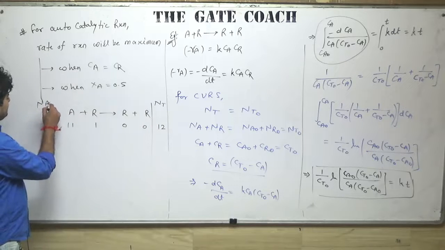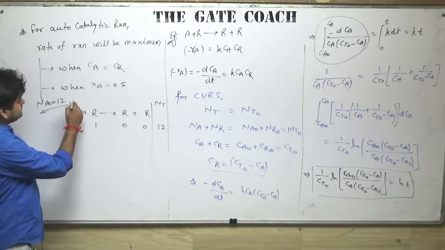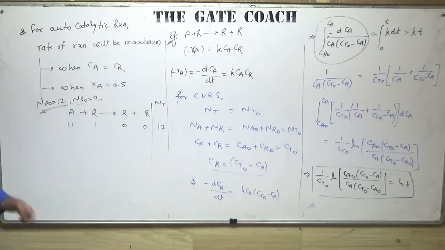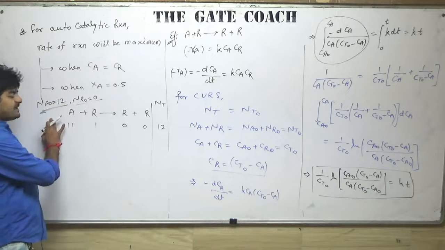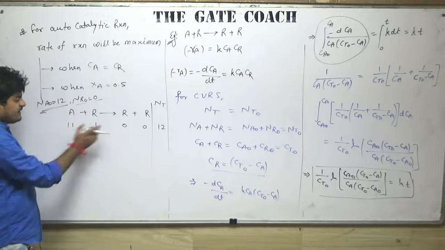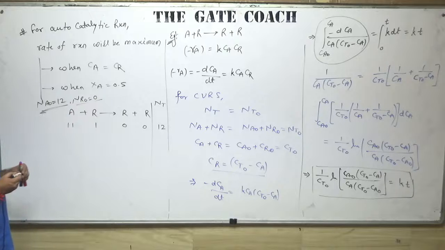Initially I was having 12 moles of A and 0 moles of R. But after a very slow reaction, after so much time, after a slow formation of R, 1 mole of A was able to convert into R. So at time t1 we have 11 moles of A, 1 mole of R. So total is 12.